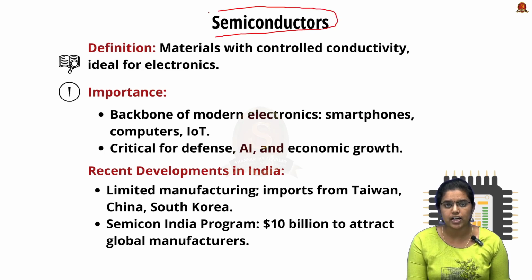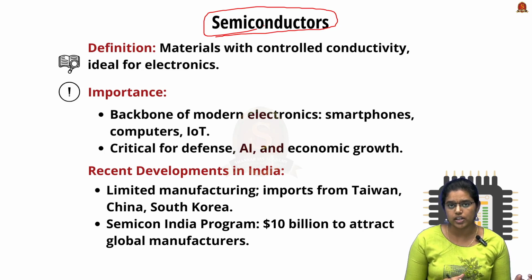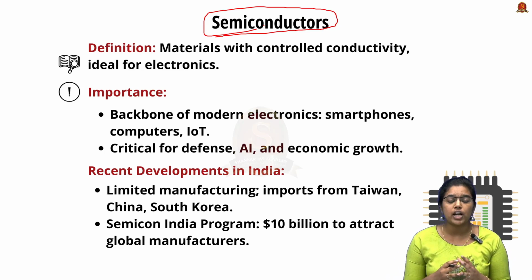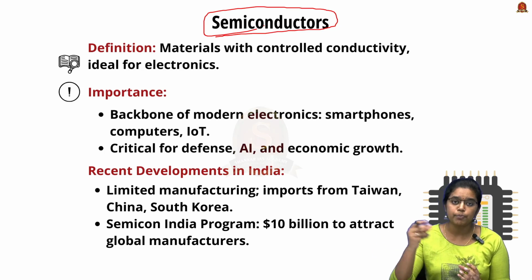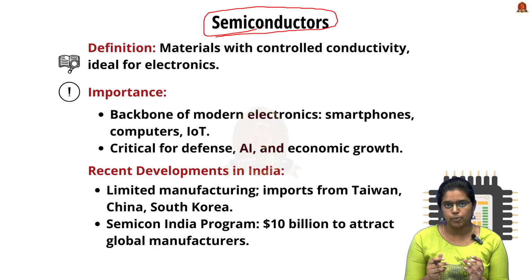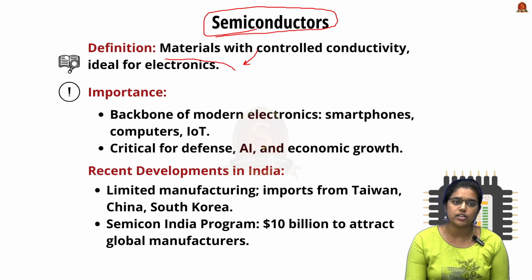So semiconductors are materials which have conductivity between the insulator and the conductor. We can control the conductivity of semiconductors by a process called doping. The process of adding impurities is called doping. By adding the impurity, we can control the conductivity, and this is utilized in various technologies, and it is why it is most important in the case of electronics.